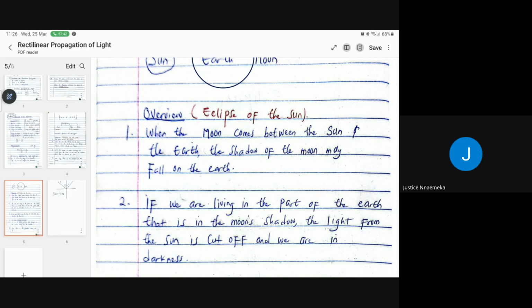So let me Google something. Let me Google the last eclipse of the sun. Let's be correct.